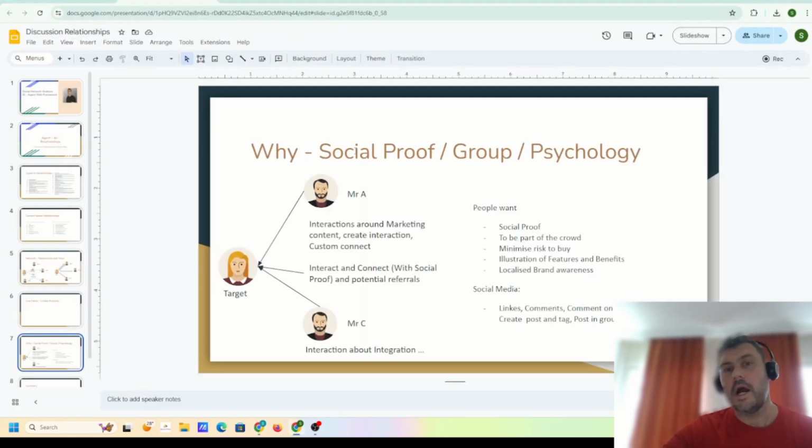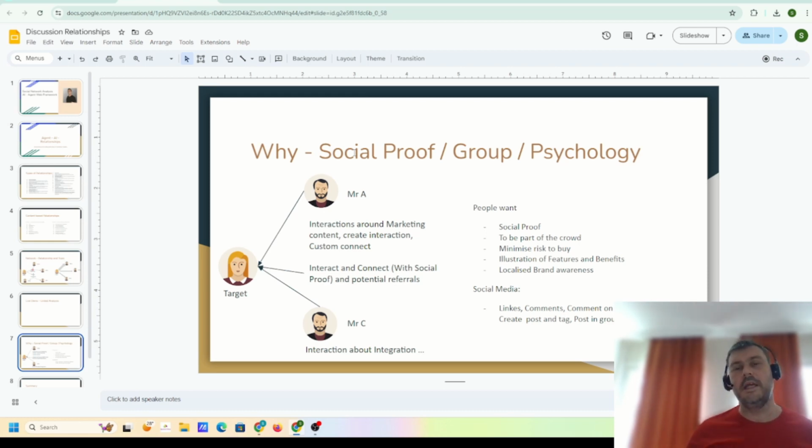So why is this important? If we look at the sales psychology, we can talk about social proof, providing social proof, belonging to a group, and here we want to talk about minimizing risk for buying. So if you've never heard of a brand or a company or service or a product, then you may be more fearful to buy it or even look at it.